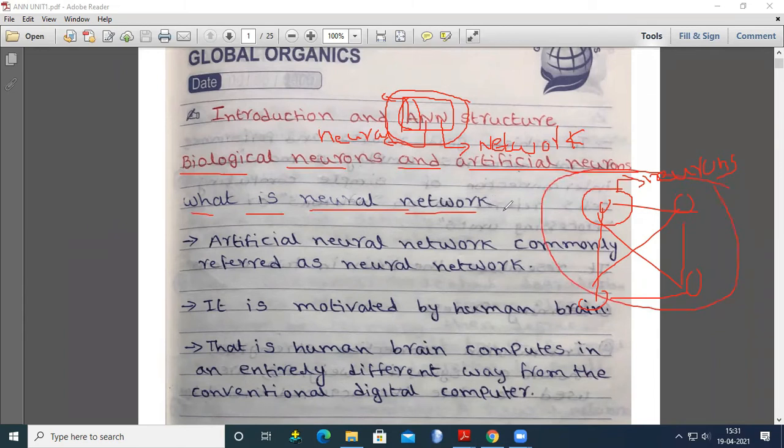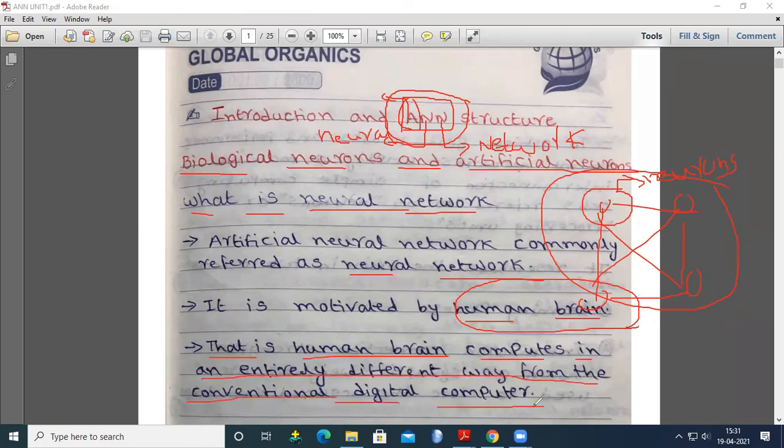So commonly it is referred to as neural networks, and it is motivated by the human brain. That means it is an idea to create the human brain artificially. How are we going to create the human brain artificially? By using these artificial neural networks. That means by using some strategies and methodologies, you are going to mimic the human brain. The human brain computes in an entirely different way from the conventional digital computer.